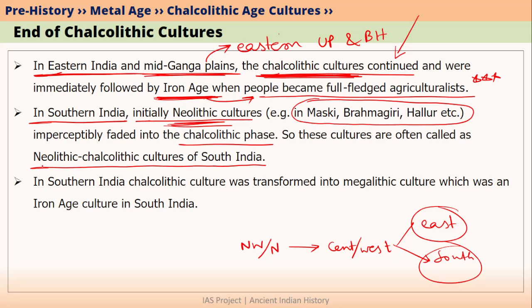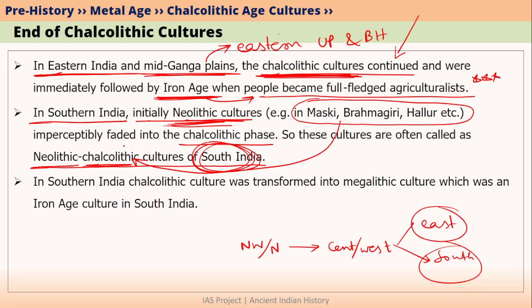Since there is not much difference between Neolithic age and Chalcolithic age in South India, all these sites can be considered as Chalcolithic sites also. So we do not really differentiate between Neolithic age and Chalcolithic age as far as South India is considered. So this is how Neolithic age changed into Chalcolithic age in South India.